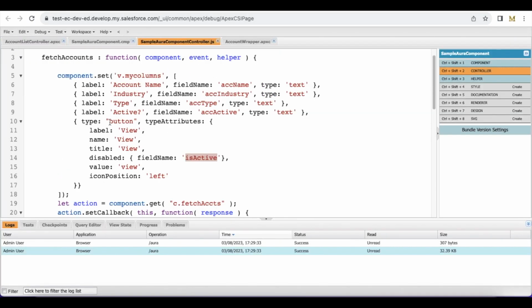So make use of type attributes. In the type attributes, make use of disabled attribute. You can dynamically make it enabled or disabled based on the field name.